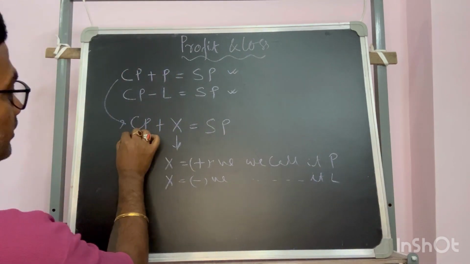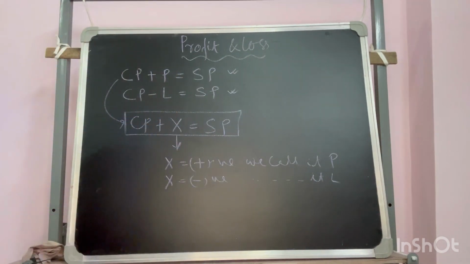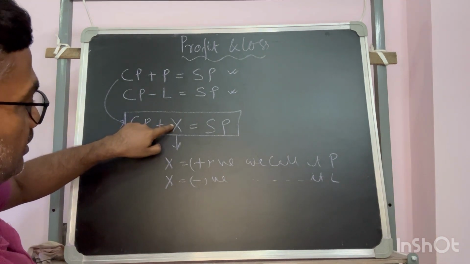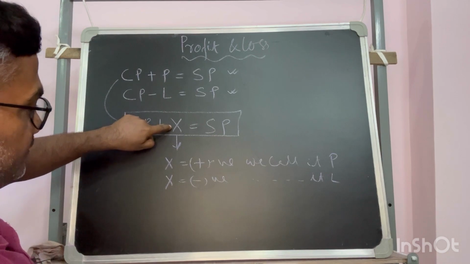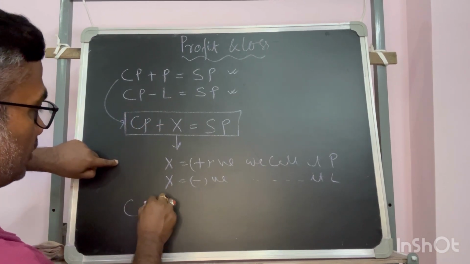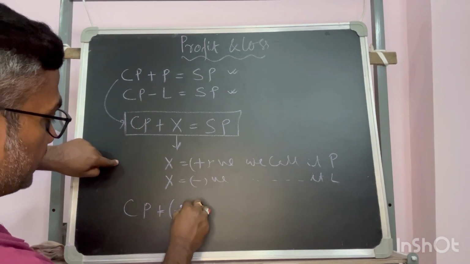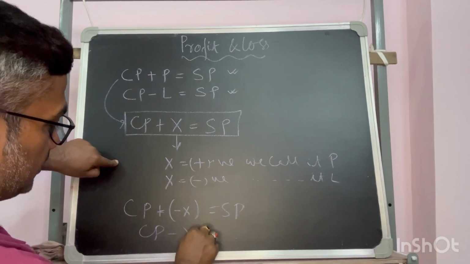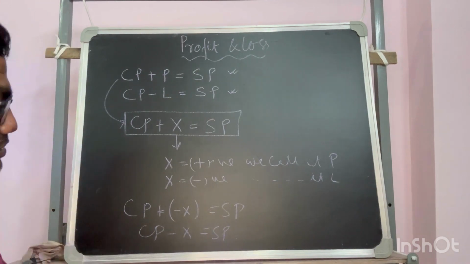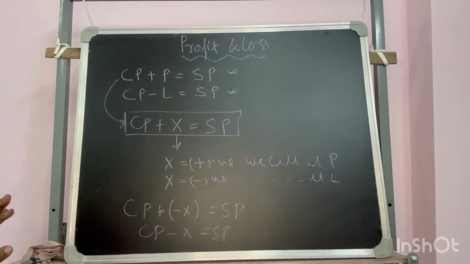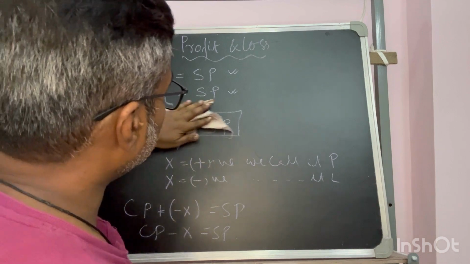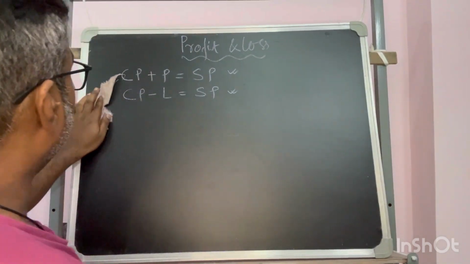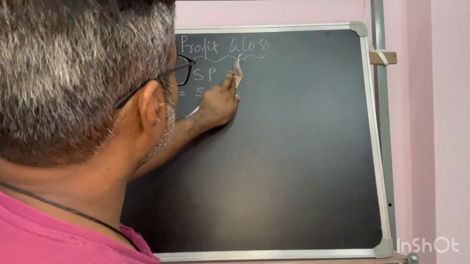So accordingly, if you remember this equation, when it is profit, that X will come with a positive sign, and if it is a loss, then X will be minus X and give you the sell price, and then we can call this the equation for loss. Understood? Okay, now come to this equation, which is very well known and familiar to everybody.